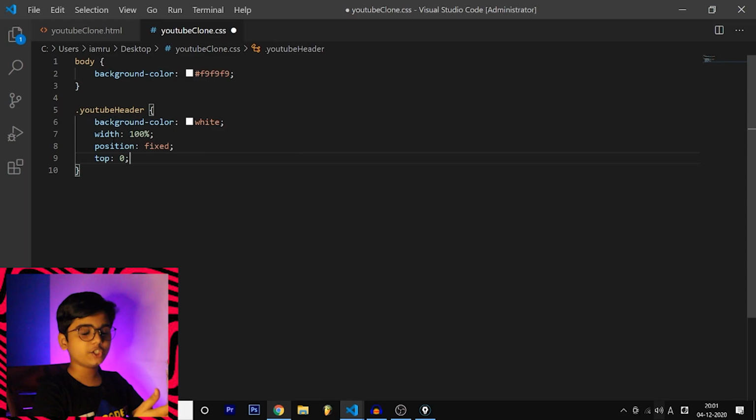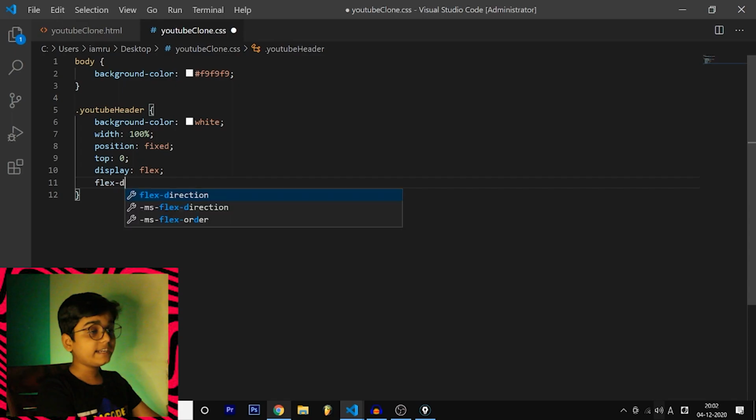What will this ensure? The header is always at the top, from the top of the monitor. If this is your monitor top, it is always from the start, and it will never go down or up. That is what it ensures. And after that you'll have display: flex. So this is flexbox. We are creating a container. So youtube-header is acting like a container now.